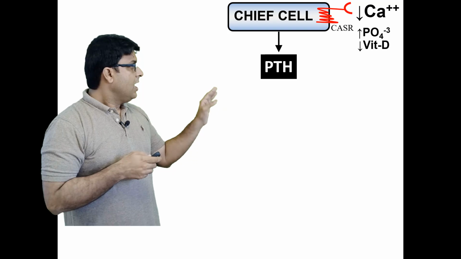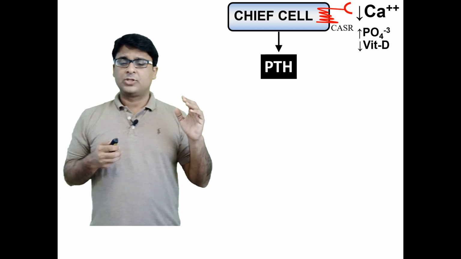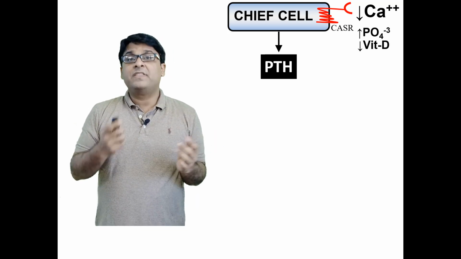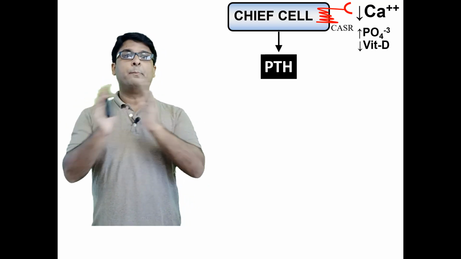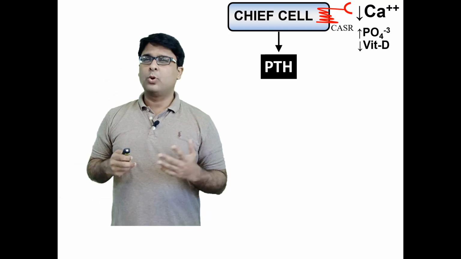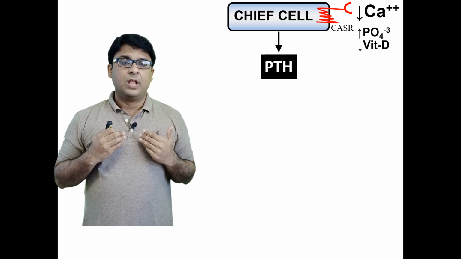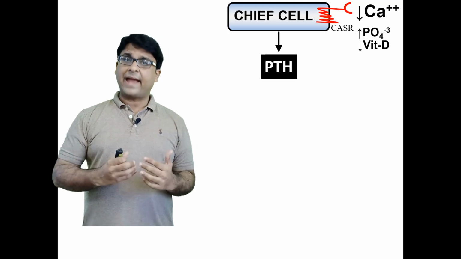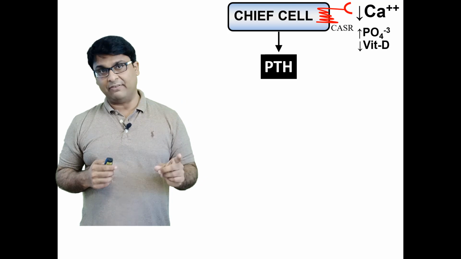Okay, remember this. Before proceeding forward, let me ask you, when is PTH released? When there is low calcium or high calcium? Low calcium. Low calcium in the blood, PTH is released, okay? Along with low calcium, high phosphate and low vitamin D are also signals for release of PTH, but the major release factor for PTH is low calcium levels, okay?